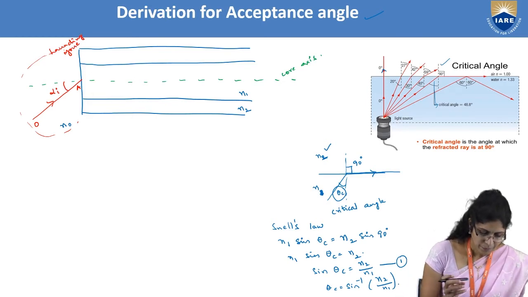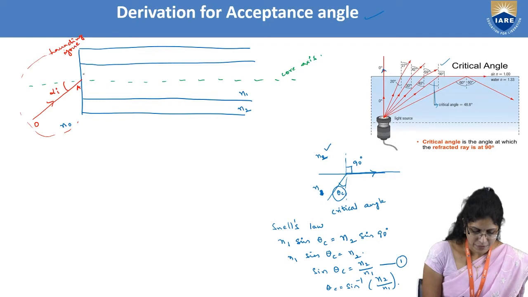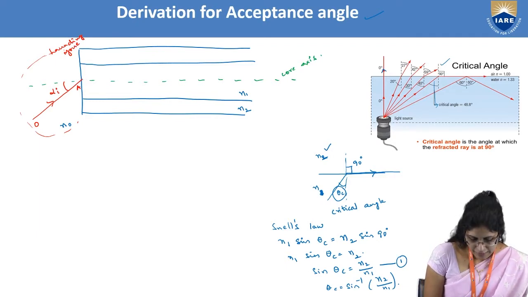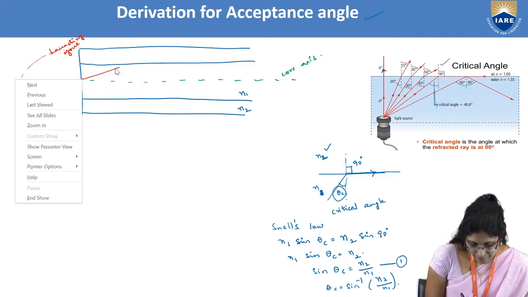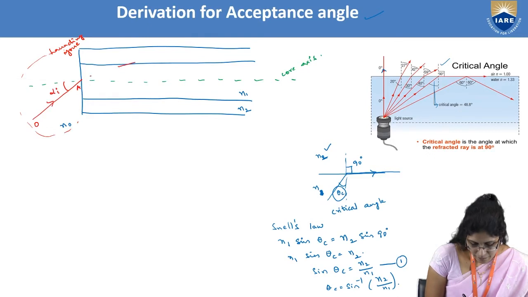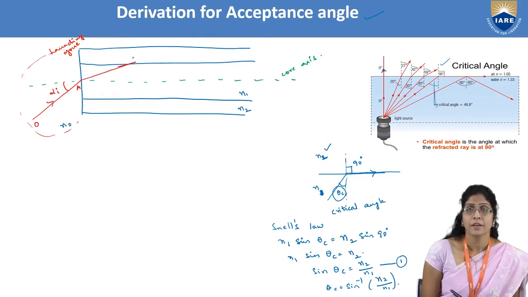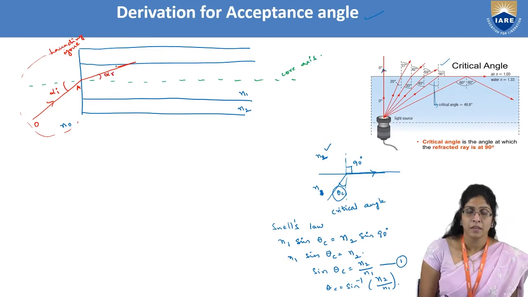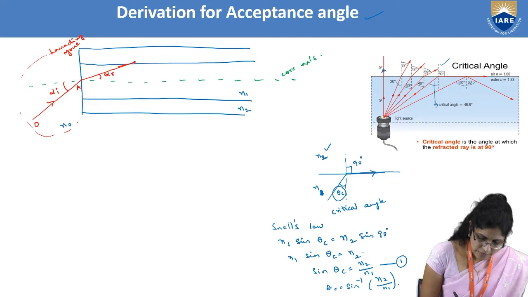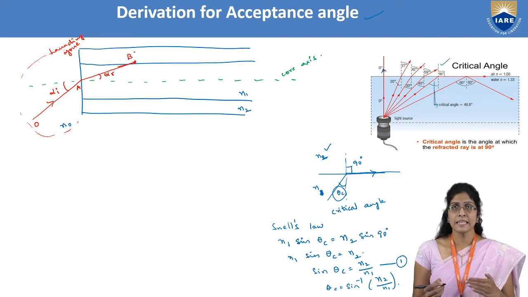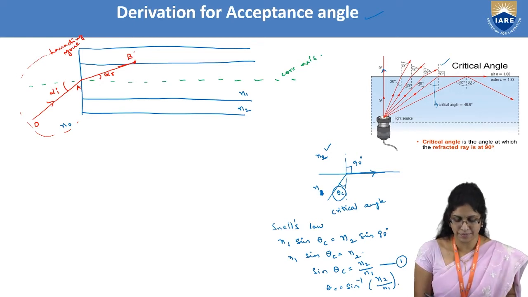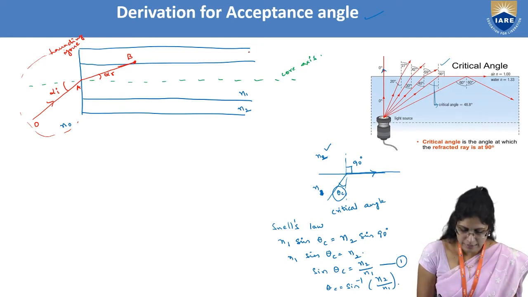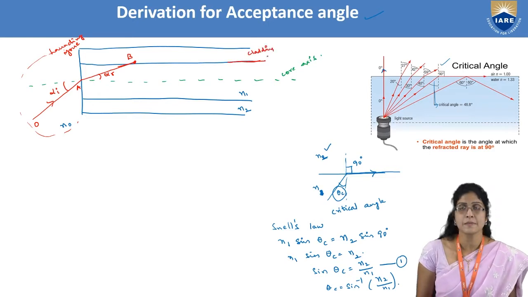Now this ray, as we know very well, will refract. Let us consider that the angle of refraction is alpha r. If you consider this point as B, the point where it has hit the core-cladding interface, this is the core and this is the cladding, so this will be the core-cladding interface.